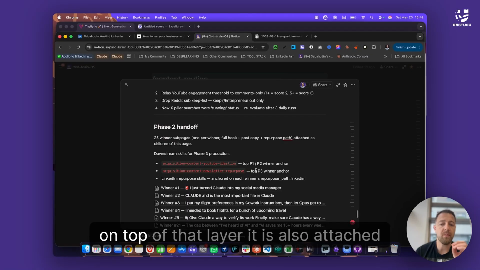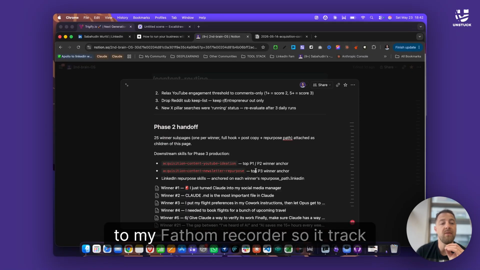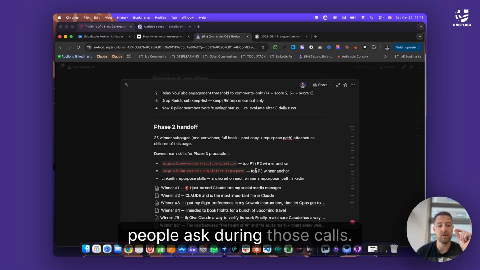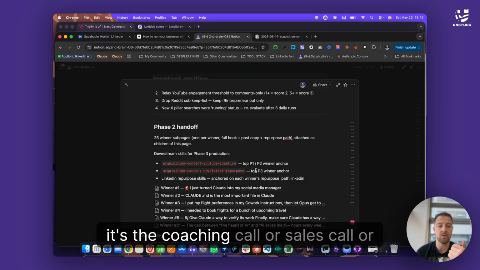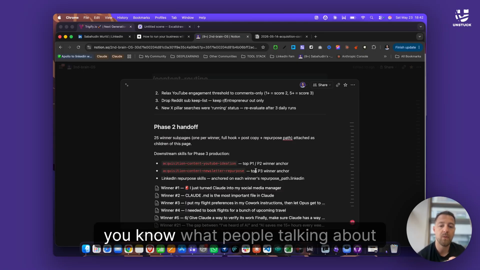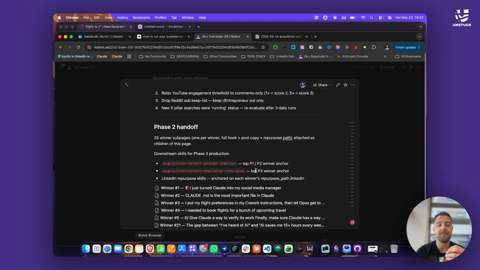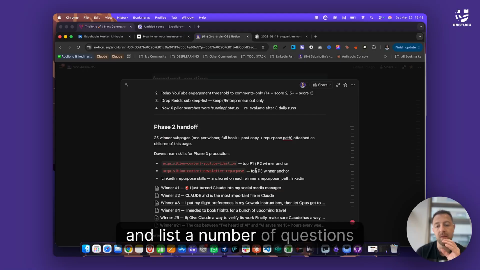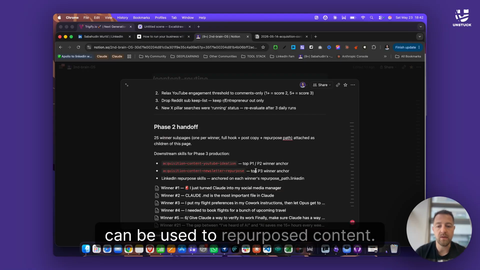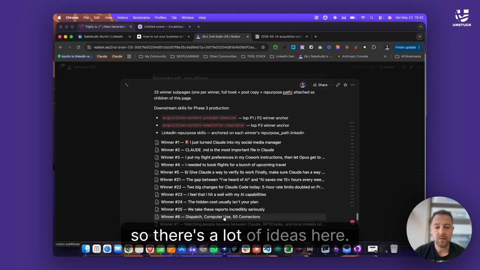Also, on top of that layer, it is attached to my Fathom recorder, so it tracks my calls from the past 7 days and sees what people ask during those calls. It doesn't matter if it's a coaching call, a sales call, or a discovery call. It takes what people are talking about and lists a number of questions that can be used to repurpose content. So there are a lot of ideas here.